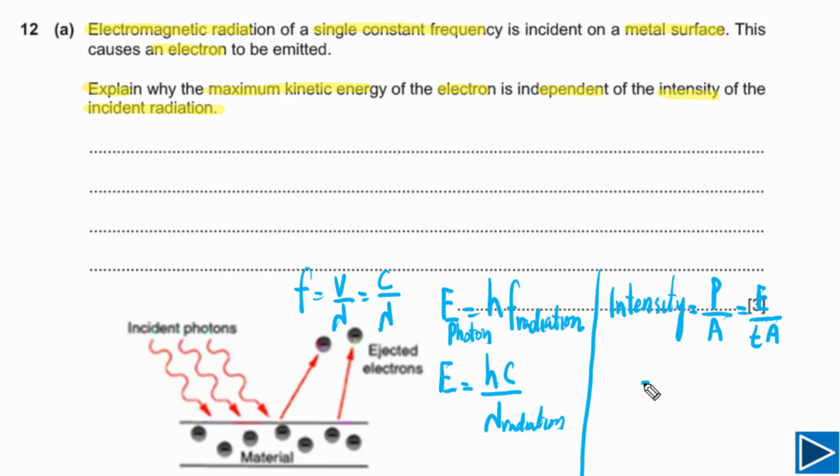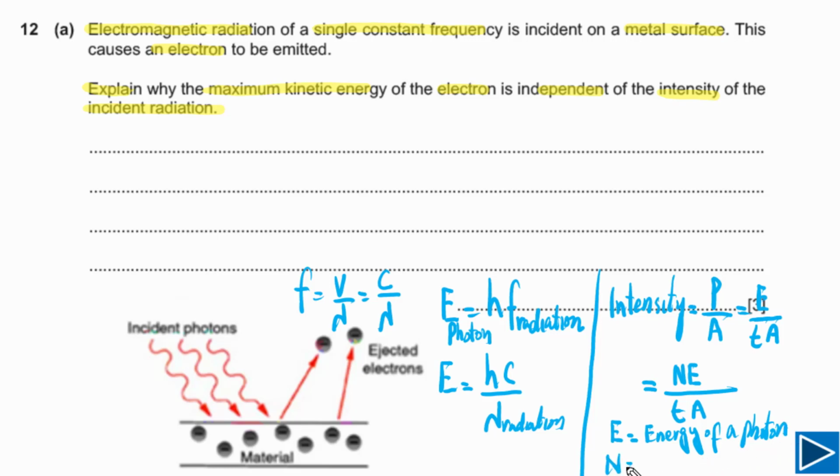That incident radiation consists of many photons. So we can replace this E with N times E, and here now this E is energy of single photon, divided by t times A. E here is energy of single photon. Let me write down, you have to be very clear about this. This is energy of a photon, or simply you can say energy of single photon.